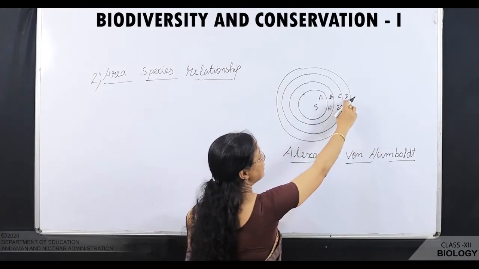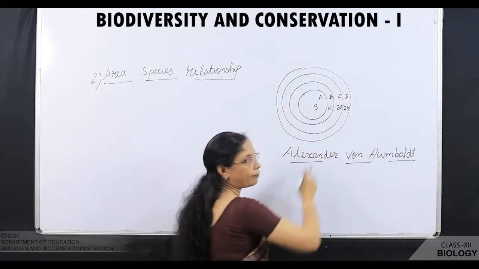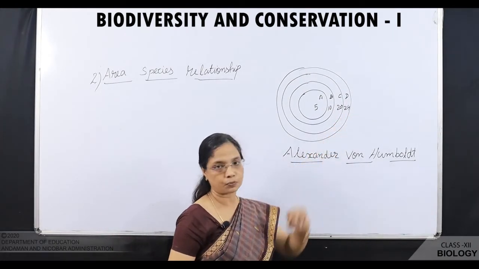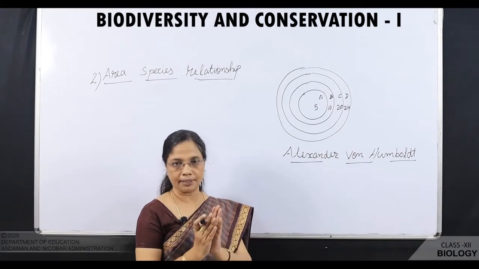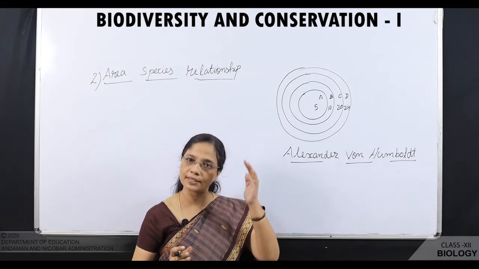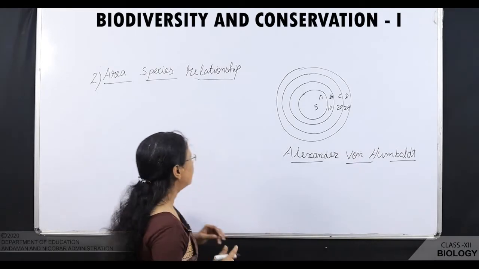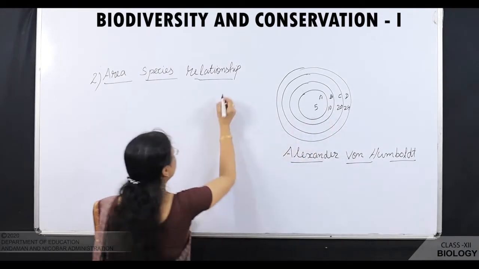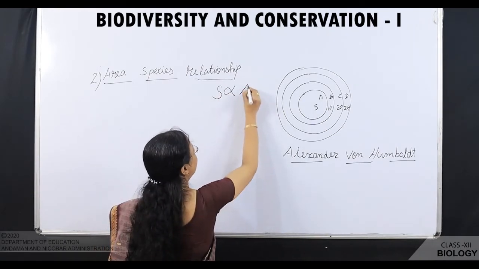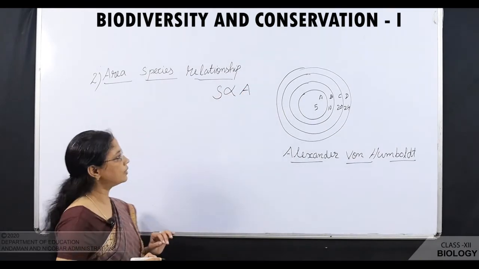When we increased this area to D, what happened? There is an increase, but there is no doubling of species. After a certain limit, what happened? The doubling of species richness is limited. Now, up to here we can say species richness is directly proportional to area of survey.